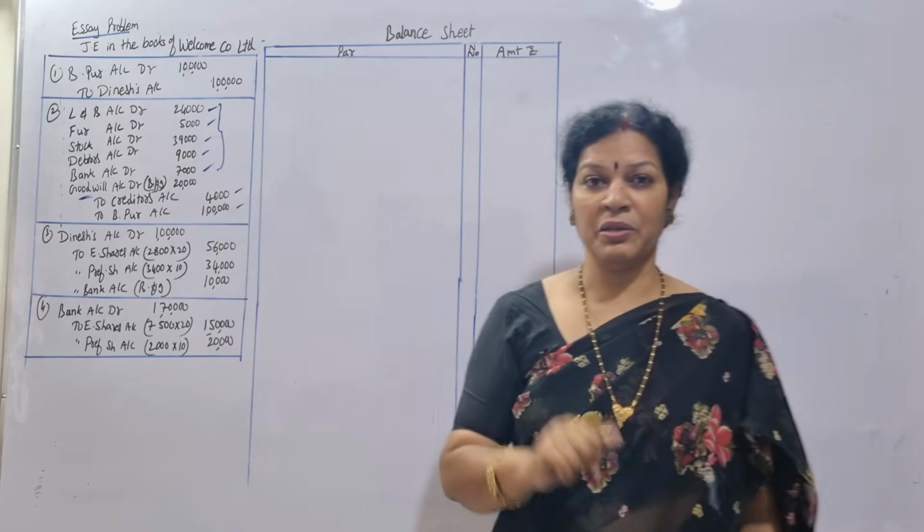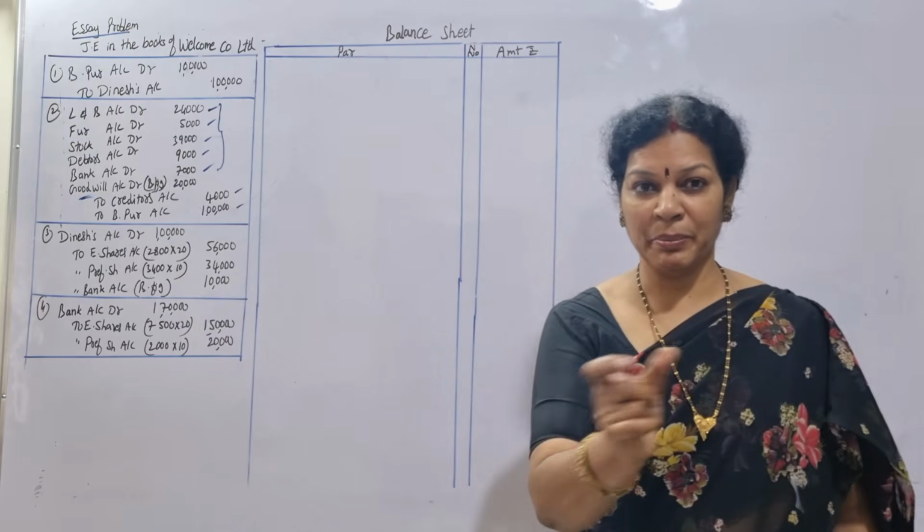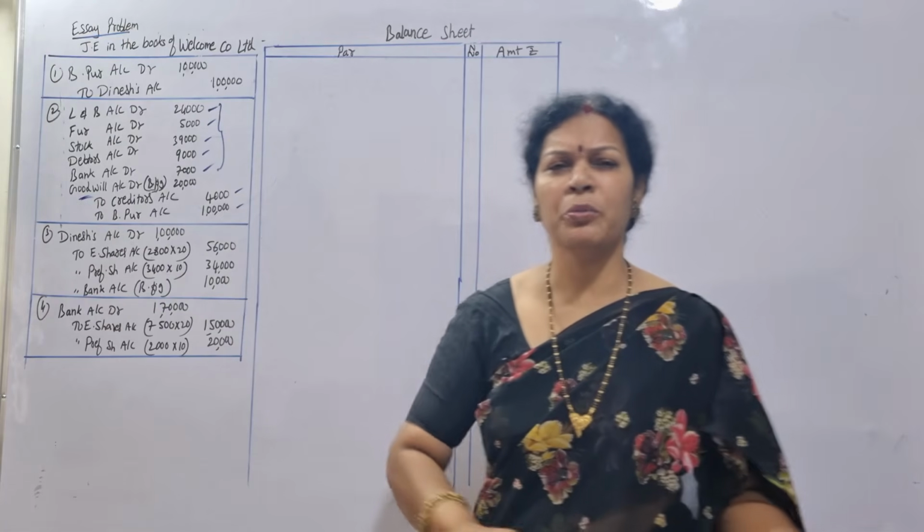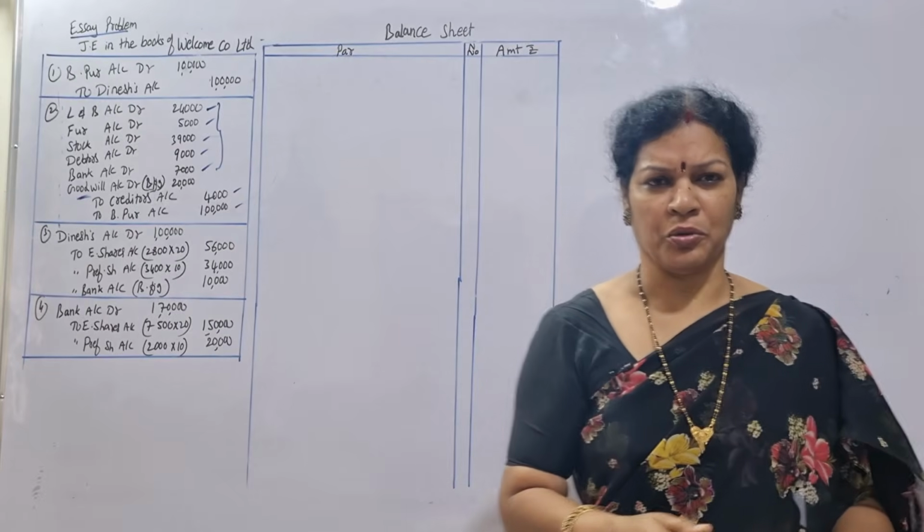Second entry. Third entry will be for making payment. Making payment is after the balance sheet it is given. So how we are making the payment? To whom you are making the payment? Dinesh only.